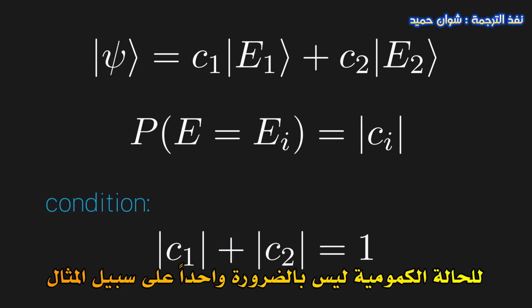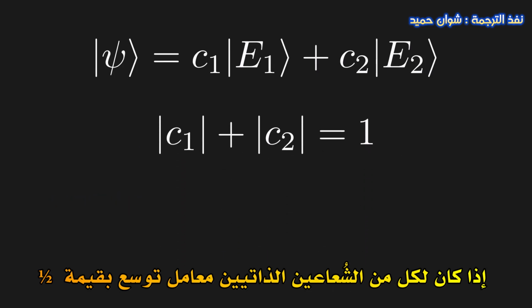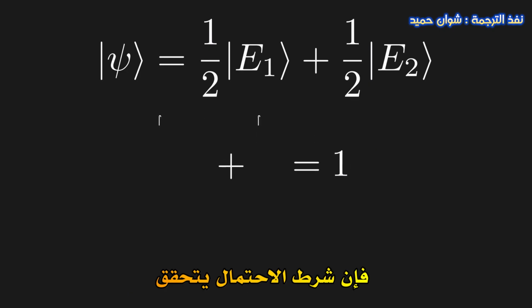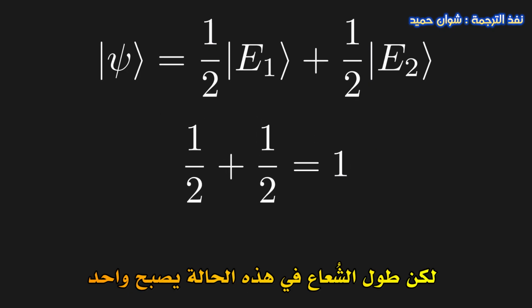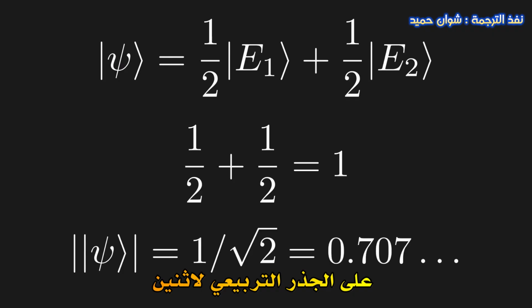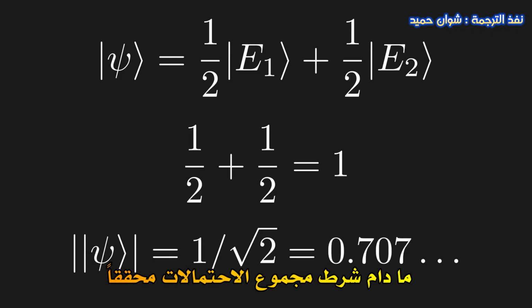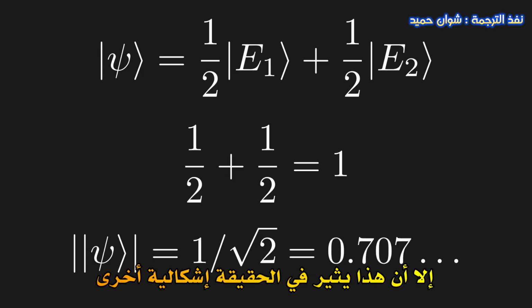For example, let's say both eigenvectors have an expansion coefficient of 1/2. Our probability condition is satisfied, but the length of the vector is now 1 over the square root of 2. This isn't necessarily a problem in and of itself, as long as the total probability condition is satisfied. But this introduces another issue. Let's go to the 2D plane to see what that is.